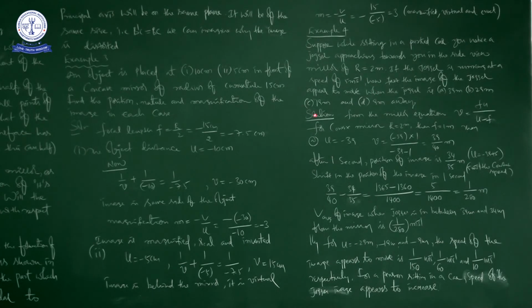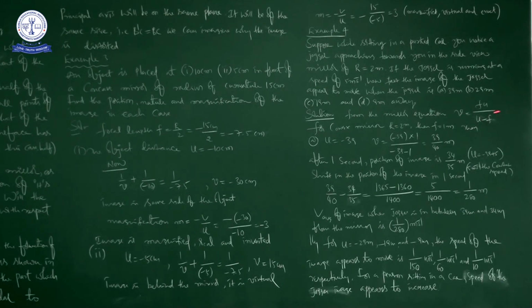How fast does the image of the jogger appear to move when the jogger is at 39 meters from the mirror, 29 meters, 19 meters and 9 meters from the mirror? So these are all different positions of the jogger. At these positions you have to find the speed of the image, how fast the image of the jogger appears to move. See the solution. So this is the formula for image distance.